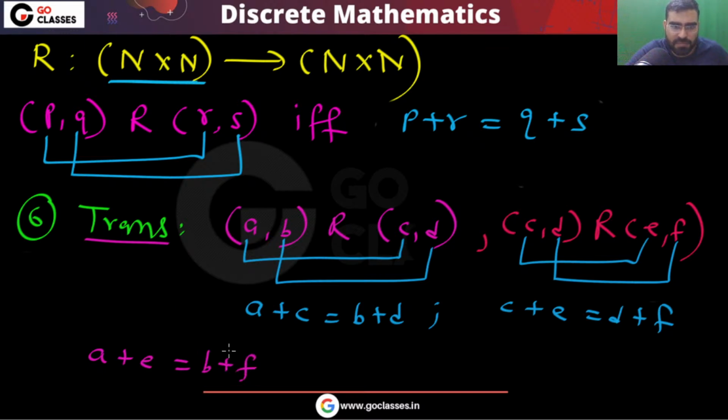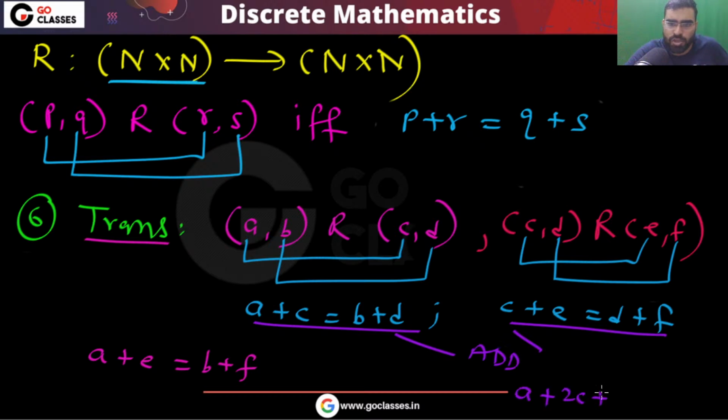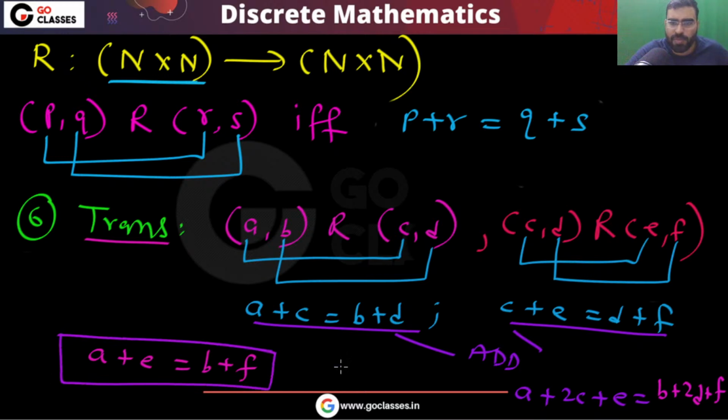For example, you can add both of them. If you add them, you will get A plus 2C plus E is equal to B plus 2D plus F. So can we say that A plus E will be equal to B plus F?